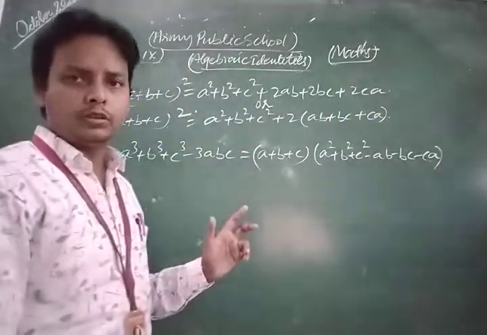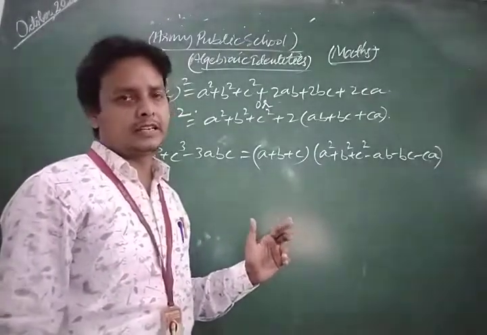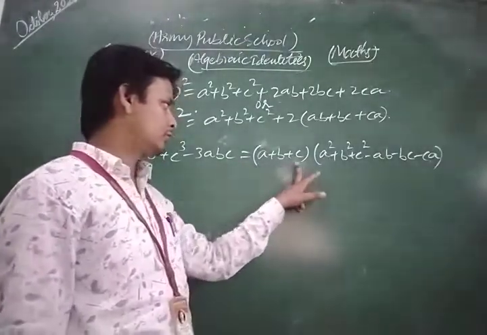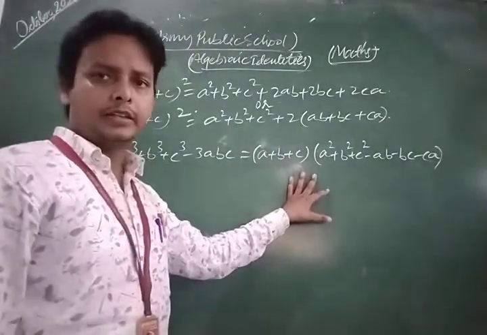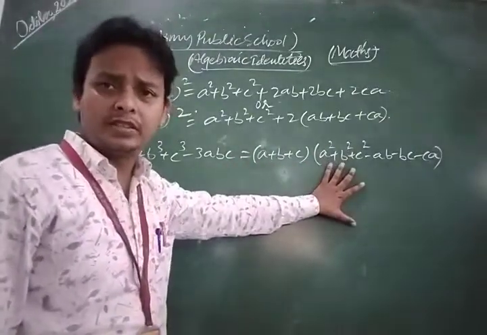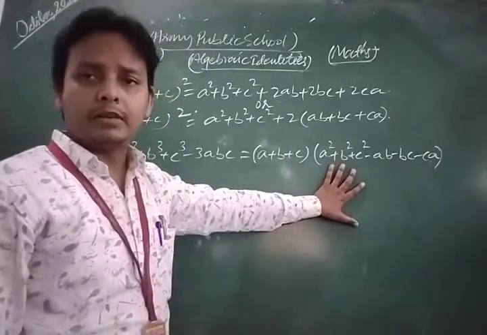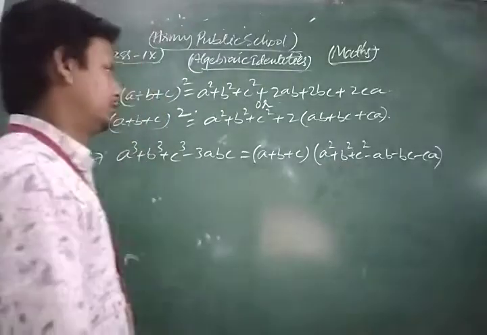This is a very important algebraic identity, like (a plus b plus c) in the first bracket, and in another bracket a square plus b square plus c square minus ab minus bc and minus ca respectively.